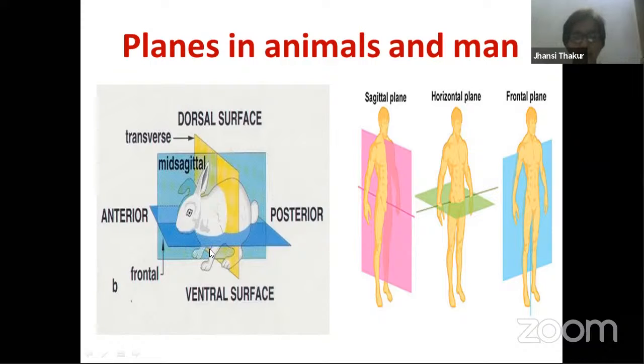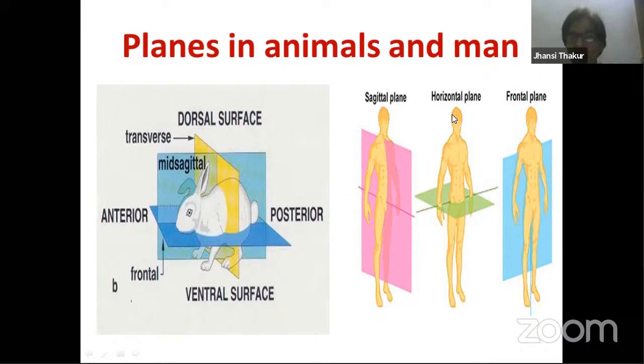So for them, the stomach portion, this down portion facing earth, is the ventral surface. Where the mouth is present is the anterior part. Where the tail is present is the posterior part. This above region is the dorsal surface for them.